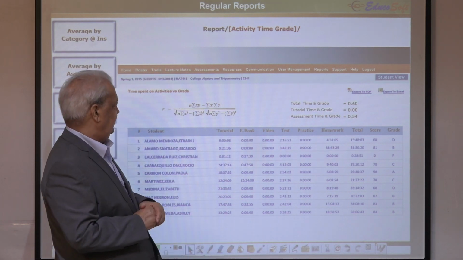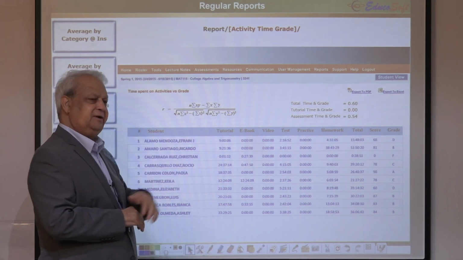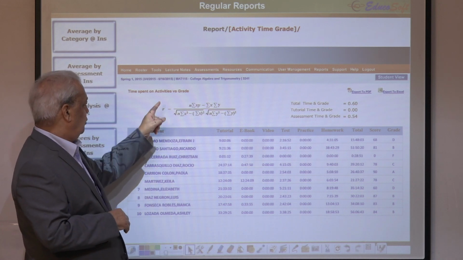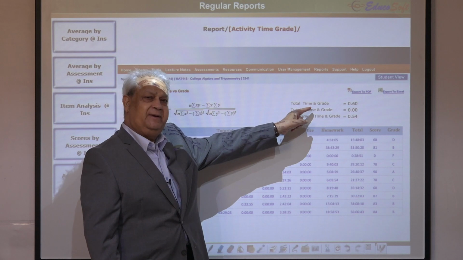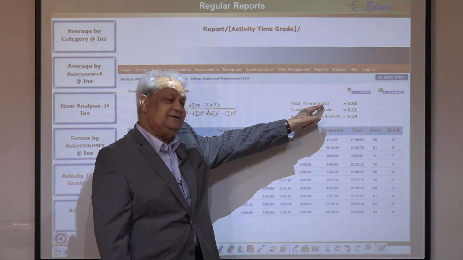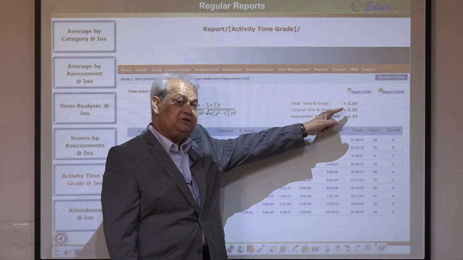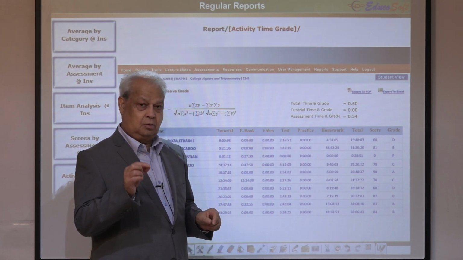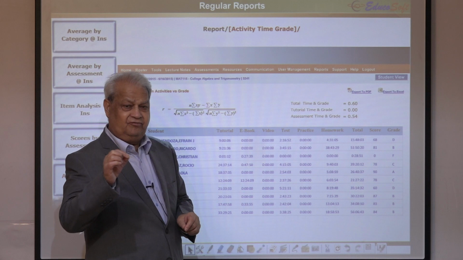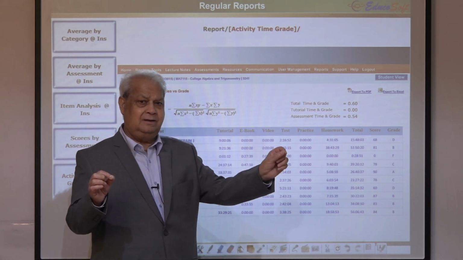You see the powerful thing. On top of the report, we have a correlation coefficient between the total time spent by the student and his grade, which is 0.60. The correlation coefficient R varies from -1 to 1.